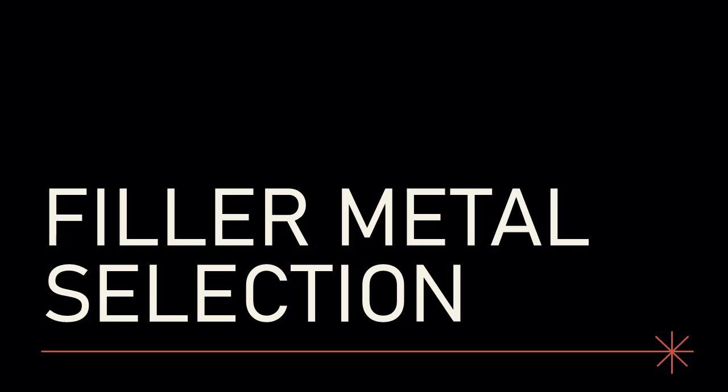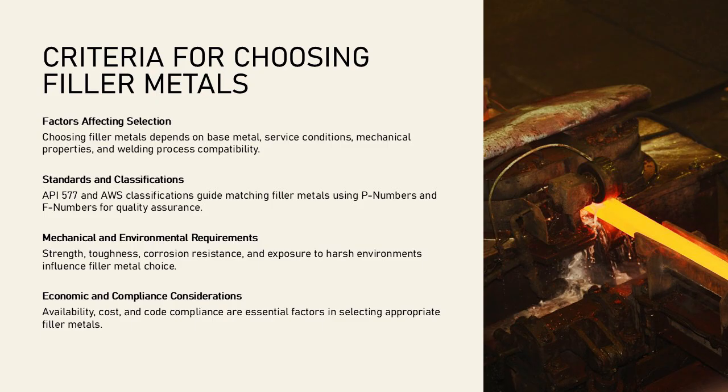Choosing the right filler metal is critical for weld quality and service performance. Selecting the appropriate filler metal is a critical step in achieving high-quality welds. The choice depends on several factors, including base metal composition, service conditions, mechanical property requirements, and welding process. API 577 provides guidance on matching filler metals to base metals using P numbers, F numbers, and AWS classifications. Considerations such as strength, ductility, toughness, and corrosion resistance must be evaluated to ensure compatibility and performance.